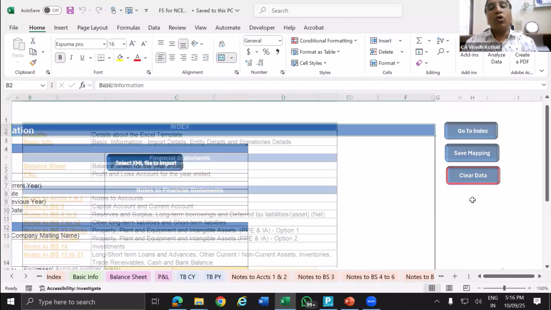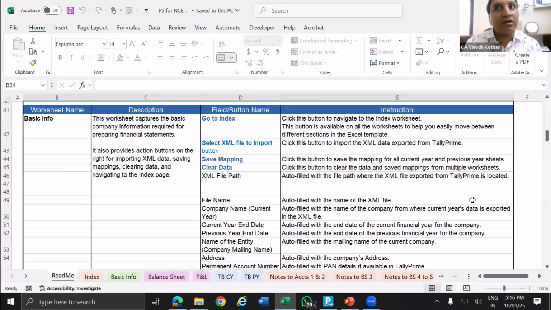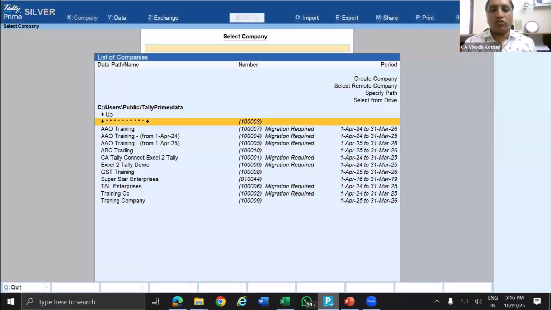Now, how to export the data to XML and import into Excel. There are two methods of getting the data from Tally. One method is ODBC, that is Open Database Connectivity, where Tally and Excel are linked and you can refresh the data. The second method is exporting the data to XML format and then importing.